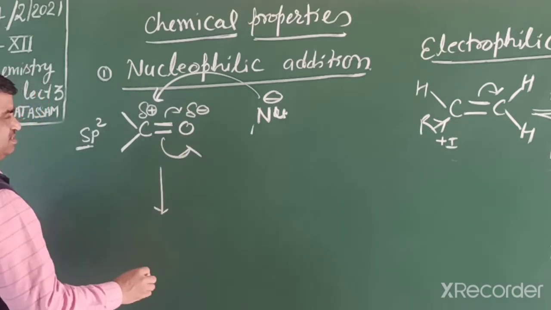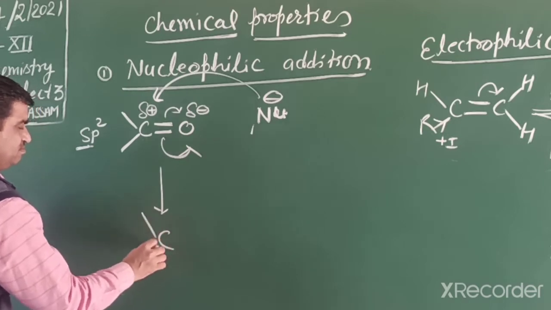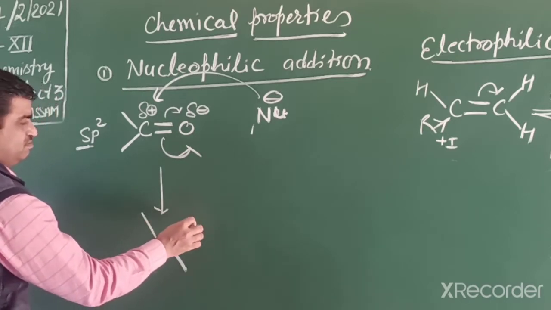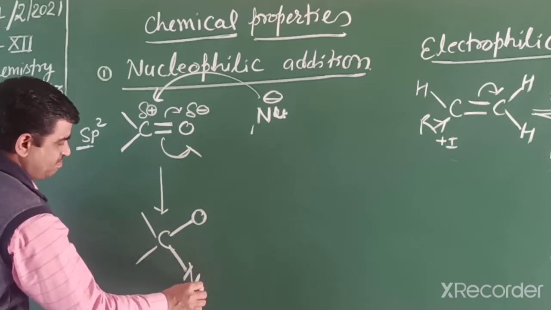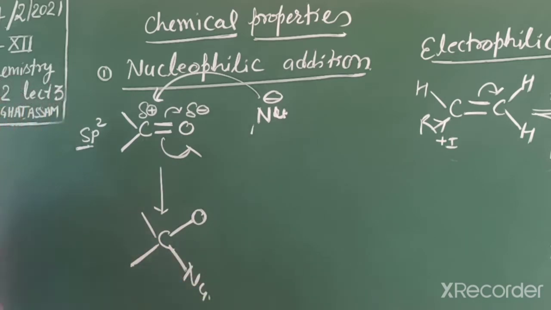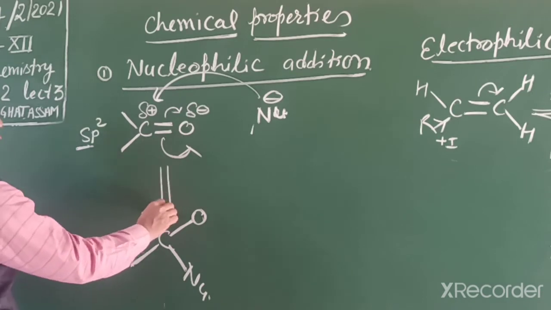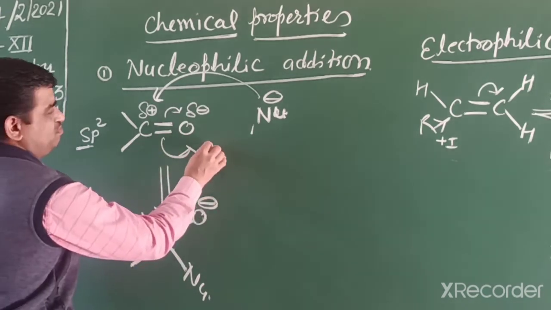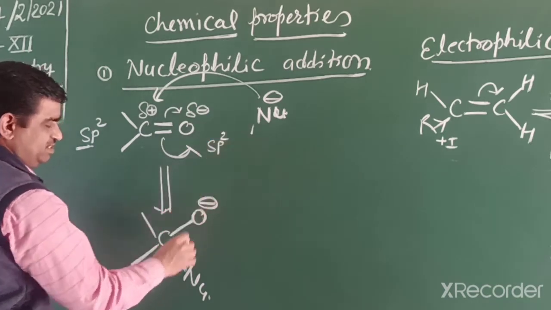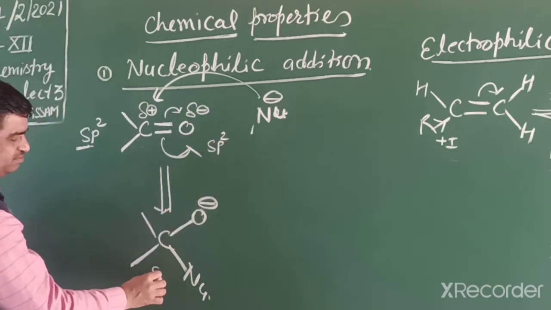Ultimately we get a new product in this way, and oxygen becomes negatively charged. The sp2 carbon changes into sp3.